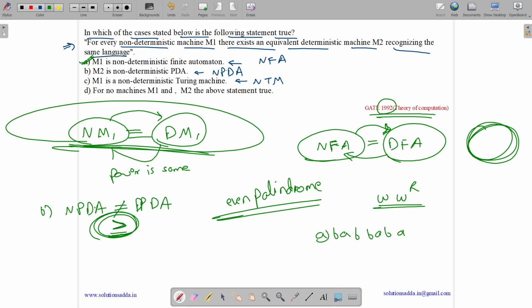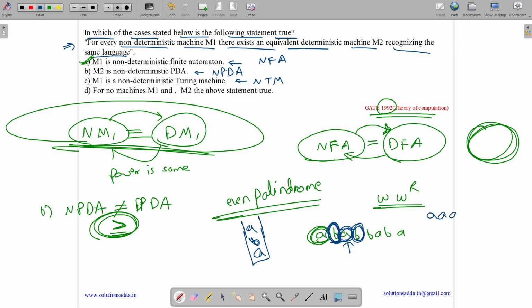So at each step, we have to make two decisions. For each item, we need to make a decision whether we need to push it to the stack or this is our middle item and we need to start popping. Either we should push it or we should start popping. Like suppose we get A over here. Now top is B, so we will push it. Now we get B. Then we have to make a decision whether we want to pop it by matching to the top of the stack or we want to push it.